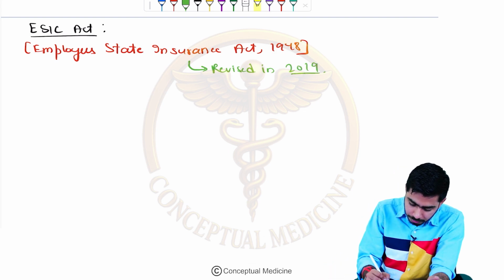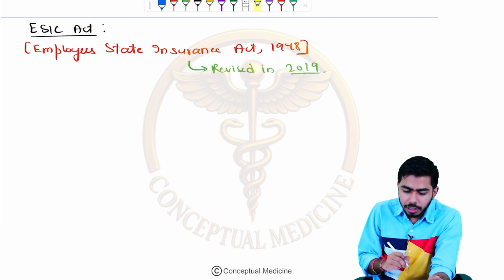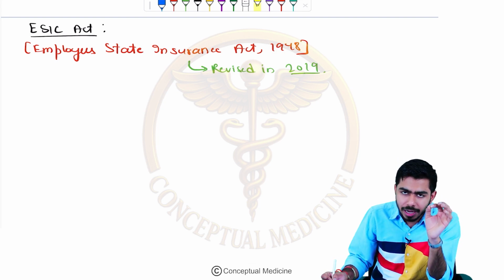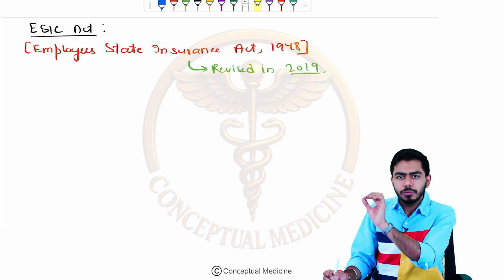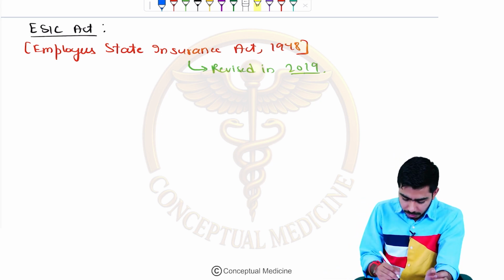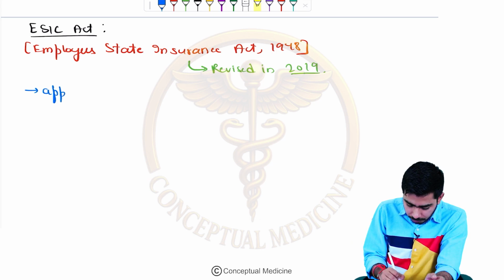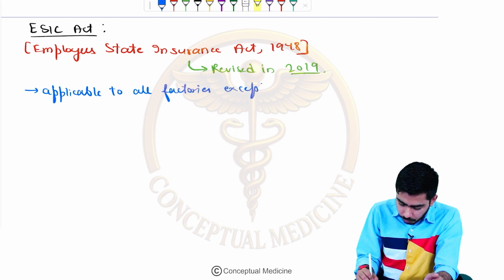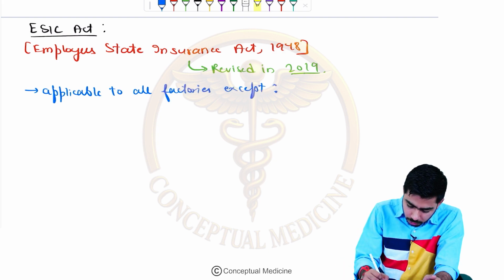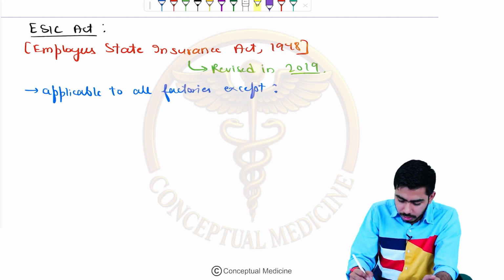Please do remember that. Now, this ESIC Act is actually applicable to all the factories in India except a few sectors. Let's talk about them.